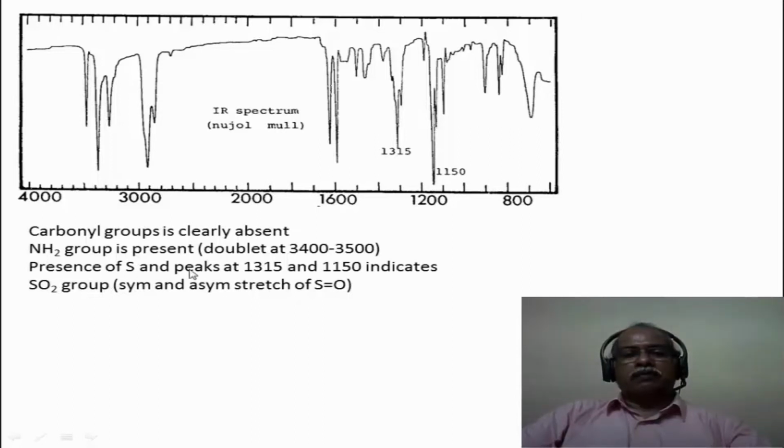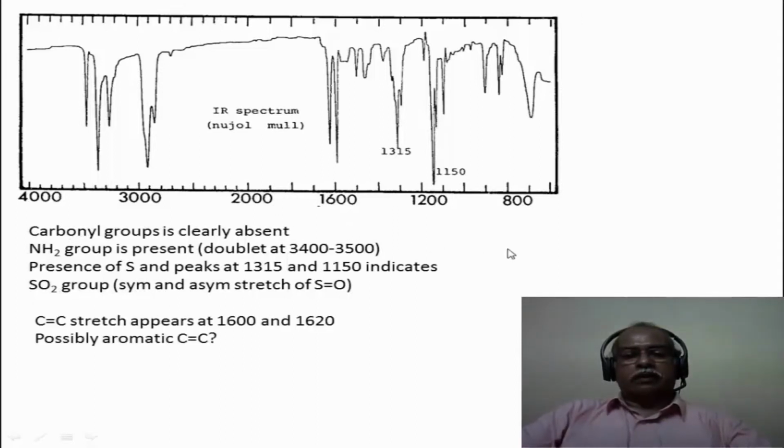The presence of sulfur tells us to look for S double bond O kind of stretching frequency. 1315 and 1150 are indicated here. That is because of the symmetrical and asymmetrical stretching of the SO2 group that is present in the system. So the infrared spectrum gives very valuable information that it has a sulfonyl group, SO2 group. It also has an NH2 group. So it could even be a sulfonamide kind of system in this particular case. As I mentioned, the carbon-carbon double bond stretching frequency is around 1600, 1620 is the one that is seen here.